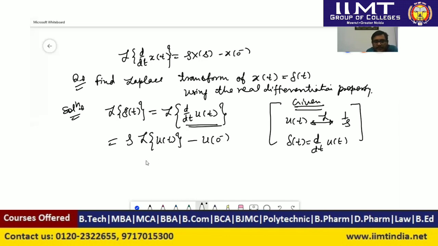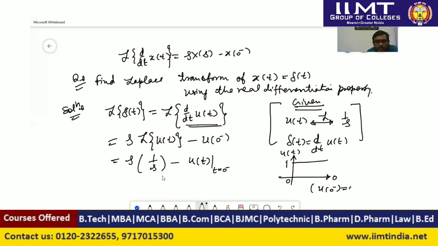So what we can say here, s times Laplace transform of u(t) will be 1 by s, and value of u(t) at time t equal to 0 minus, and we know that unit step signal u(t) is equal to 1 for time t greater than or equal to 0. So at time t equal to 0 minus, just before 0, it will be 0. So here we can say u(0 minus) is equal to 0. So after solving this, we will get 1 minus 0, that is 1. So here Laplace transform of unit impulse signal is equal to 1.